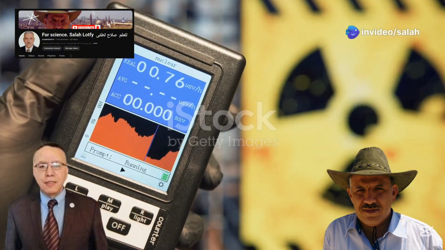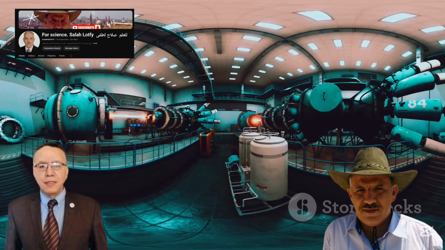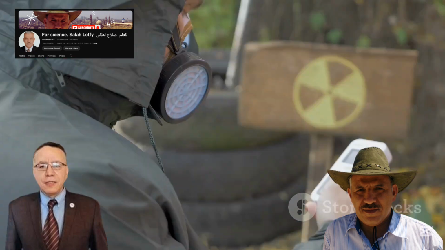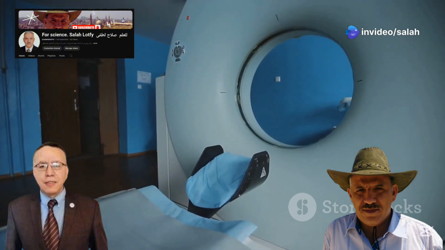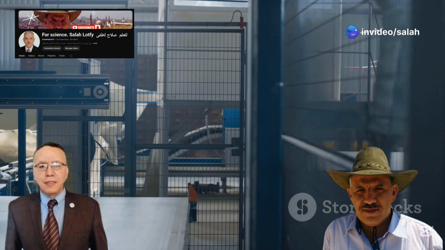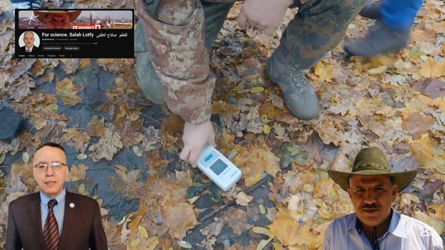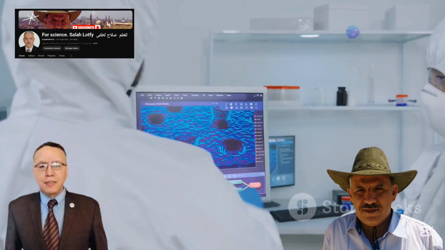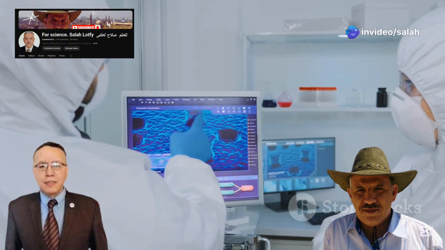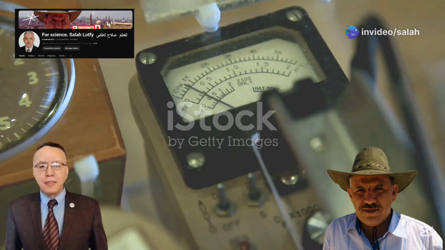Nuclear instrumentation refers to the devices and methods used to detect and measure radiation. These instruments play a crucial role in radiation safety, monitoring radiation levels in nuclear facilities, medical applications, imaging and cancer treatment, industrial processes, quality control and material testing, environmental monitoring, and detecting radioactive contamination. Accurate radiation measurement is essential for ensuring safety, compliance, and scientific research.